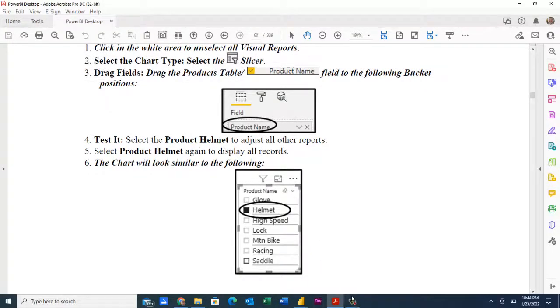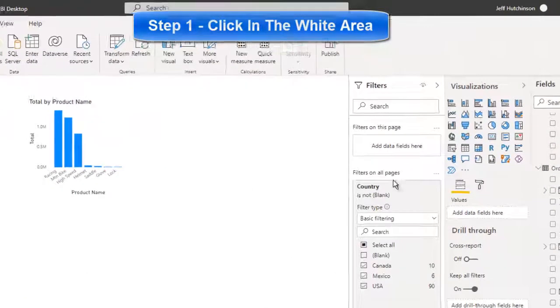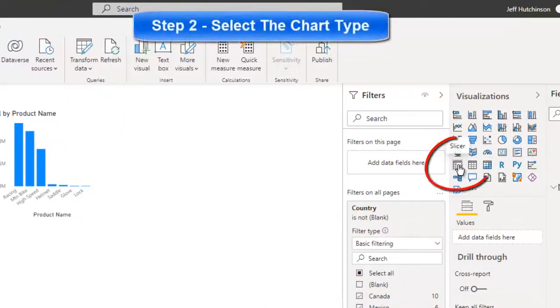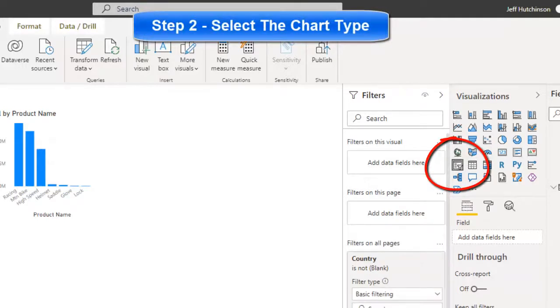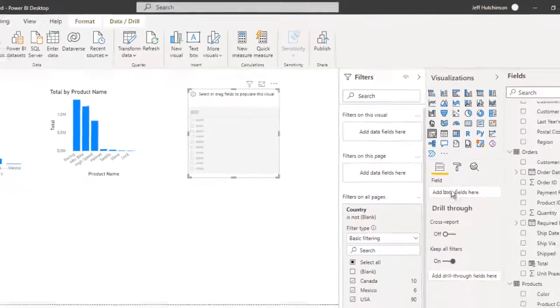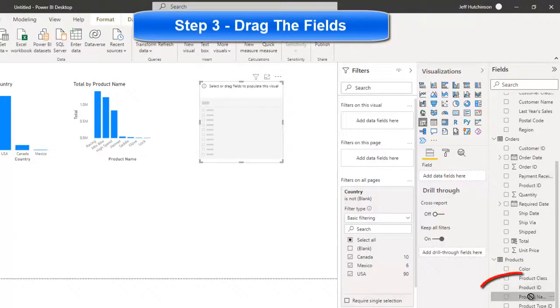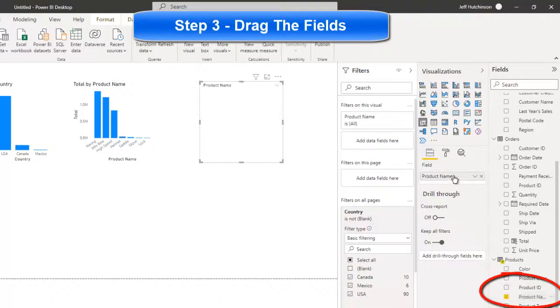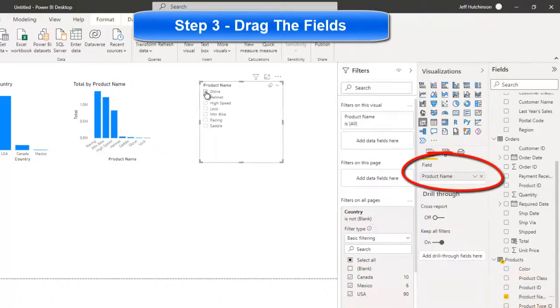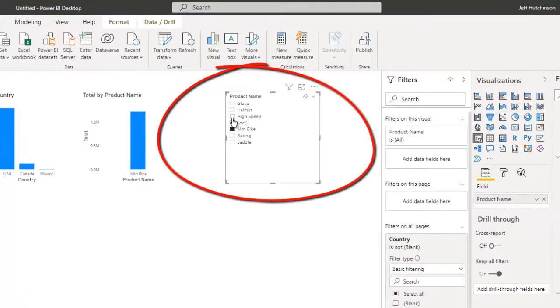Come over to Power BI. Look in your white area to make sure nothing's highlighted. Choose the little slicer icon, and we can move that up into place. And in the slicer icon, it looks like there's only one field. So we're going to say, how do we want to slice this? In this case, we want to slice it by product name so that we can put in these values and we can filter this and the data will filter down on its own.